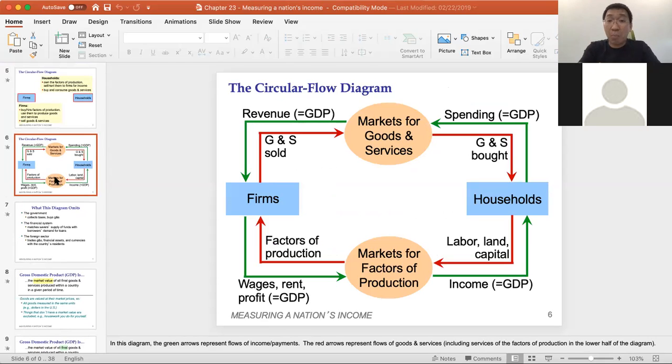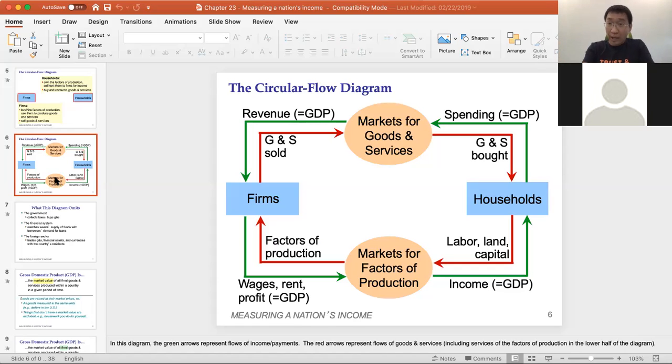Okay. Then what is the market for goods and services? It means the market in which the firm produces goods or services. And both goods and services, we will account for in the GDP. These are the products or the services that we will purchase in the economy. Now, let me give you an example.